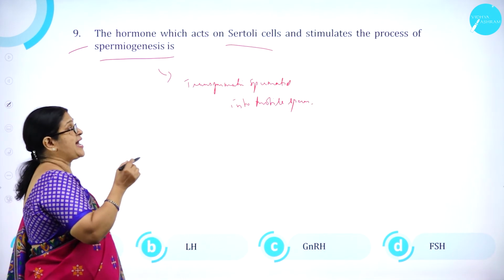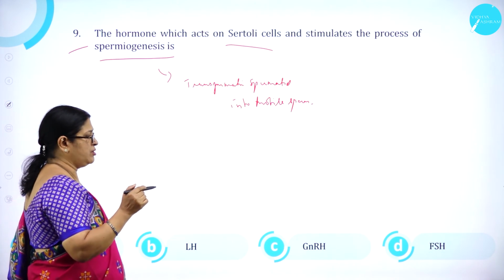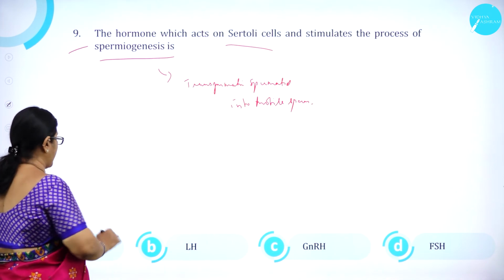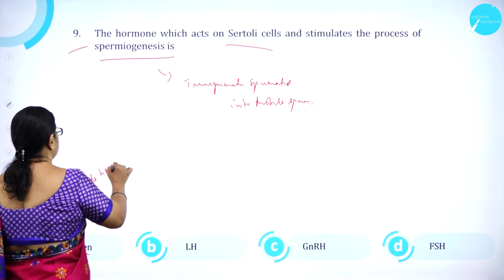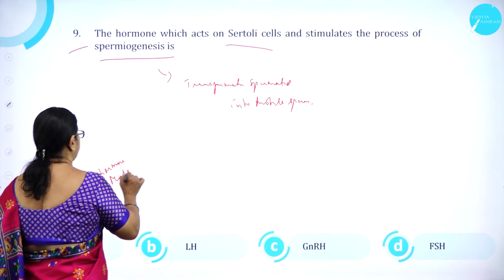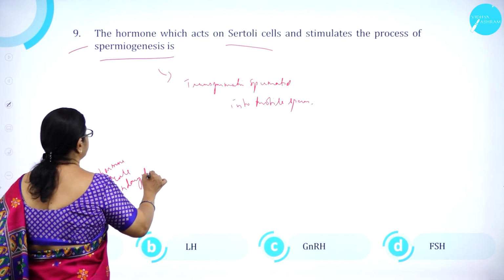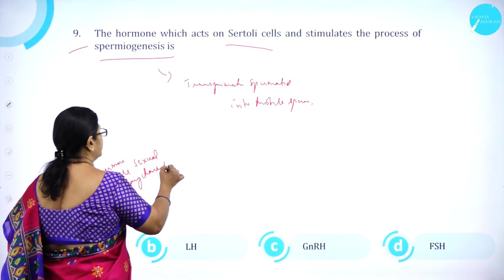The hormone which acts on Sertoli cells and stimulates the process of spermiogenesis. Option A. Androgen. Androgen is a male hormone which is responsible for formation of male secondary sexual characters.